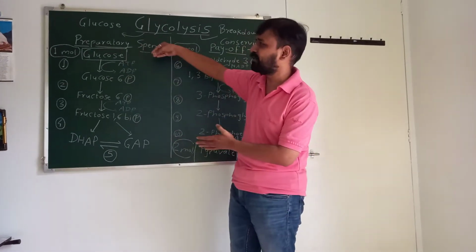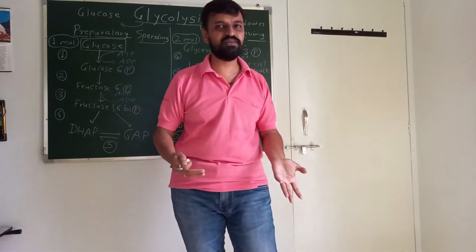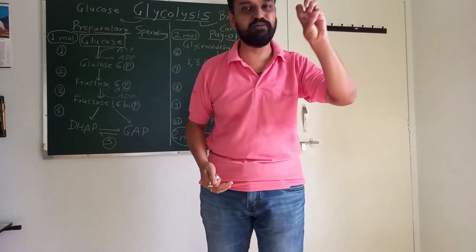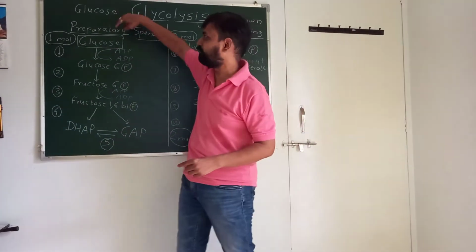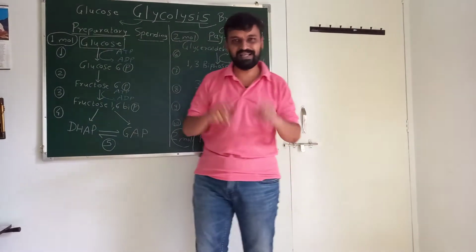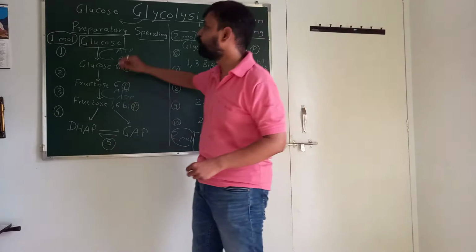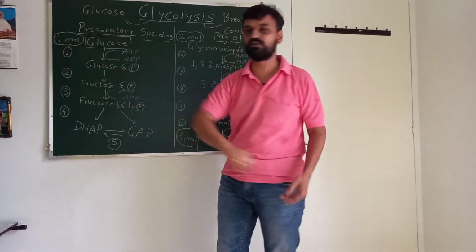So we'll take an example here. In case of plants, sucrose is the major source, which is synthesized by the process of photosynthesis. So sucrose will first be broken down to glucose by the action of the enzyme invertase, and then you will get the starting substrate of glycolysis, and that is nothing but glucose.